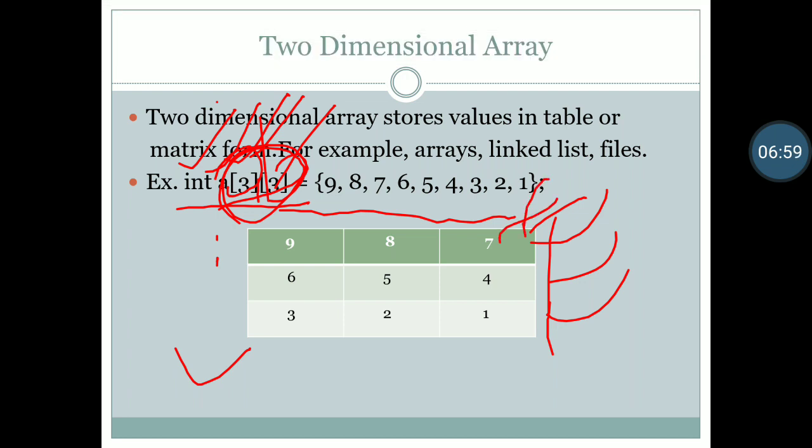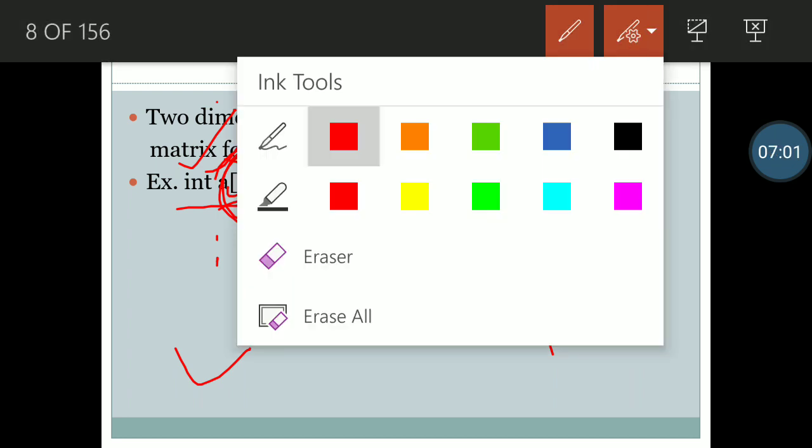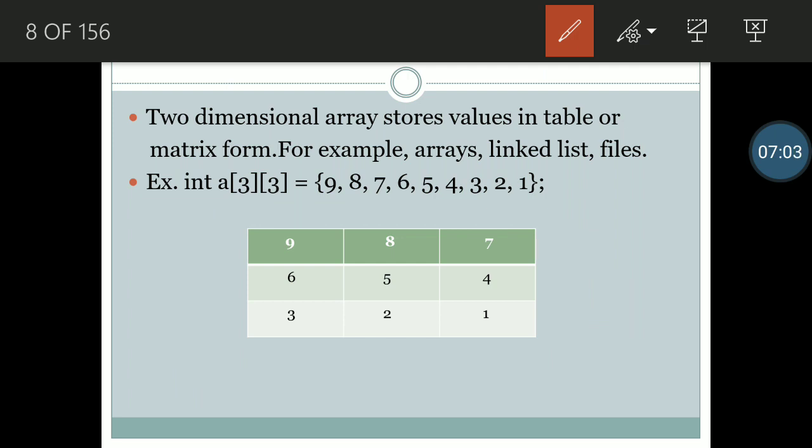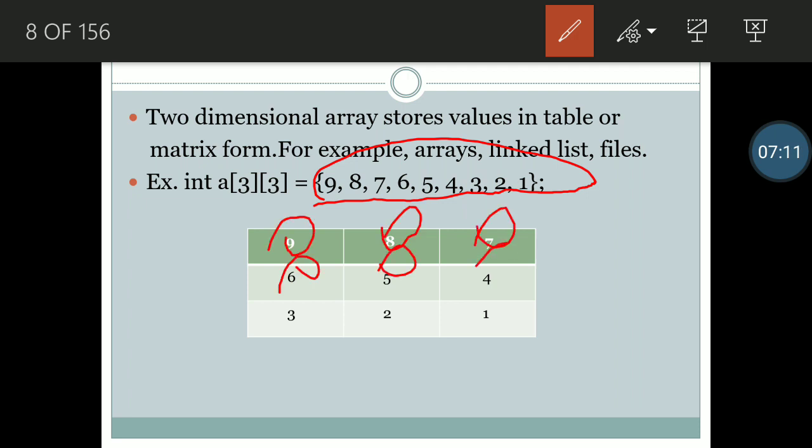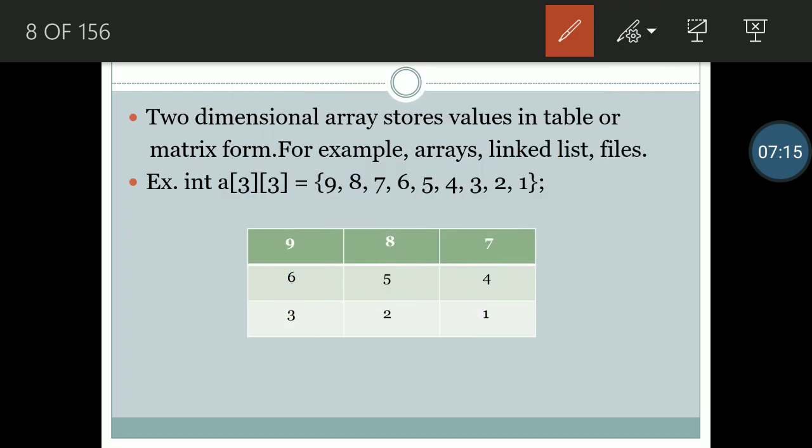Okay, so in that case our values are 9 8 7 6 5 4 3 2 1. So we have stored our values. On the basis of that, we can say that at the A00 position, our value is 9.